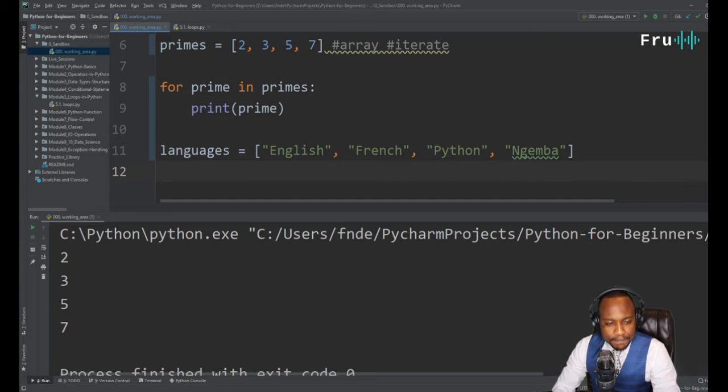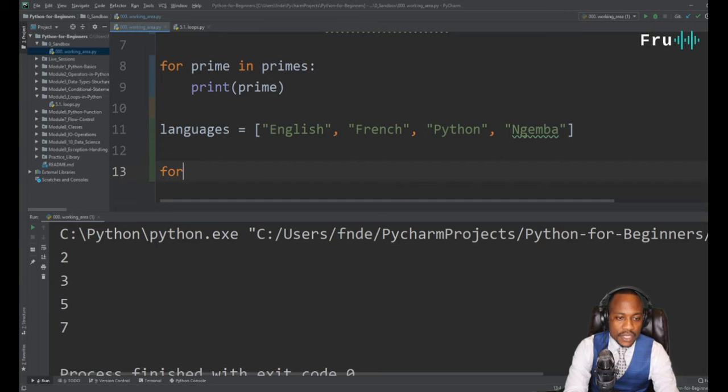Four languages. Now, how can we iterate to print all these languages on the screen? Again, the concept of loops comes into play. We can just have a loop, going for each language within languages, and print that language. Building on what we did before, this should be a very straightforward loop to write. So we can simply say for language.